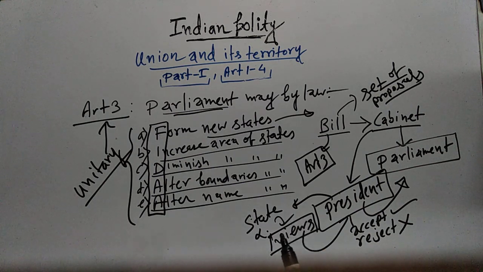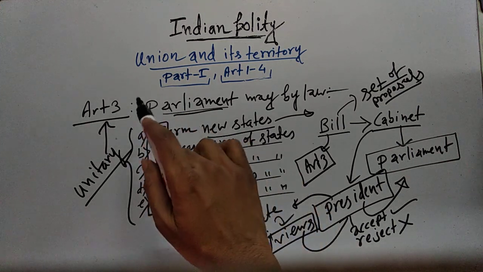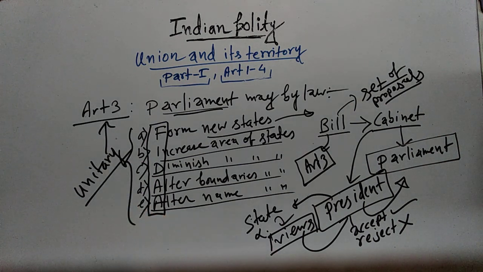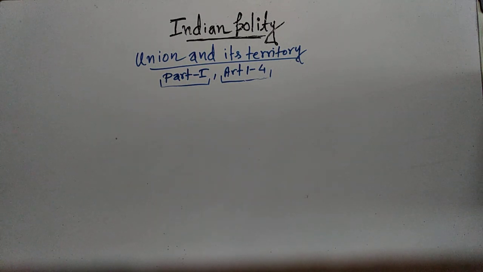Although views are asked, whether they will be accepted or not is totally up to the President. That means even without the state legislature's consent, Parliament can do all these things. So Article 3 is talking about the unitary bias of Indian Constitution. Recently, Jammu and Kashmir was bifurcated by a bill under Article 3. So that is an example.